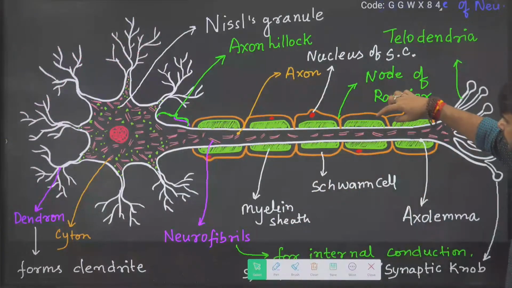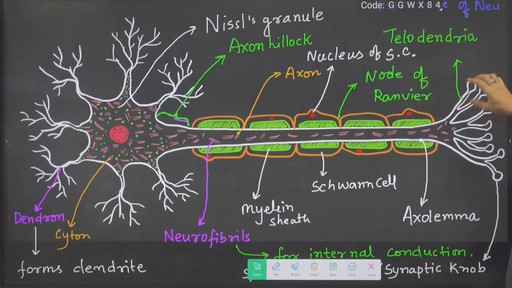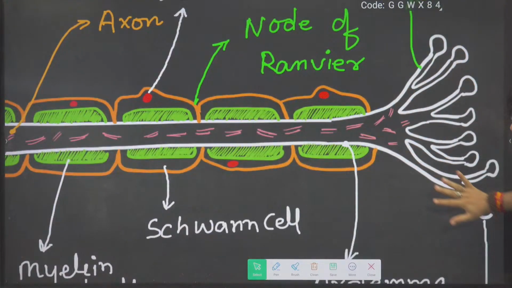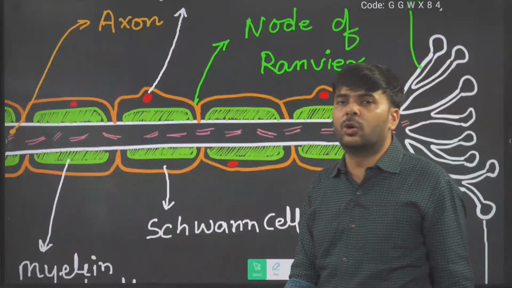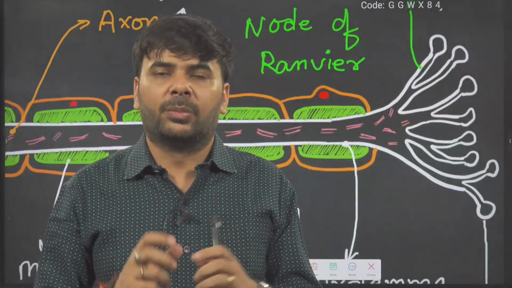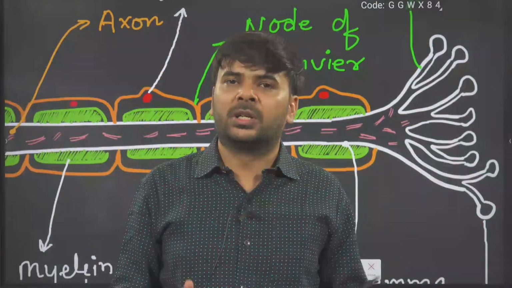Yes. So here, node of Ranvier done. Then you come to this bunch. This is also tree-like. This area is also tree-like. So it is called telodendria, not dendria, telodendria. Okay. If in biology you have a good command of words, you are an expert in biology.